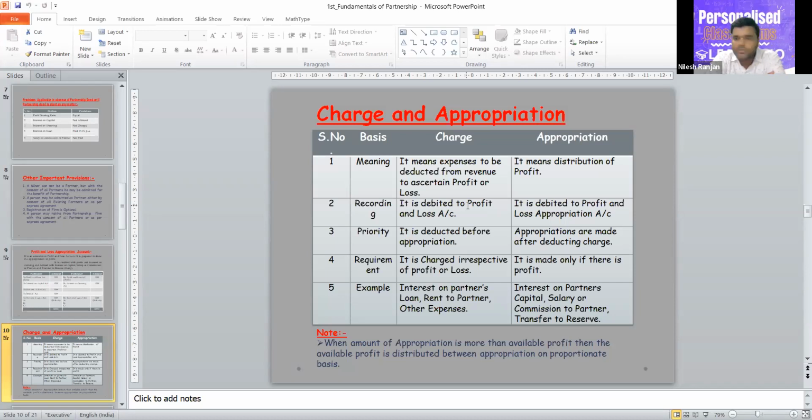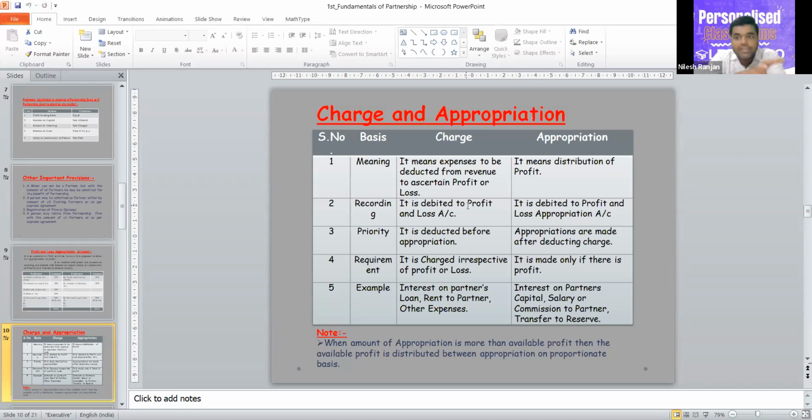It is also your duty. In both of these cases, capital is required, because business cannot be started without capital. So it is your duty to invest capital, and you cannot demand interest on capital.